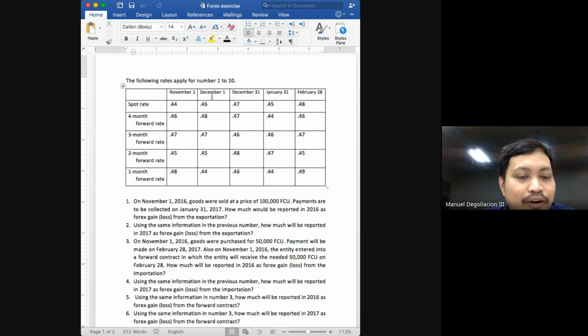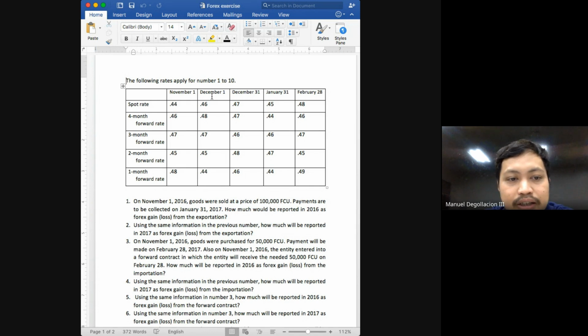Next, as of November 30, what is the estimated spot rate on December 31? It is 0.44. Which forward rate are we using? The 1-month forward rate, because December 31 is 1 month away from November 30 or December 1.